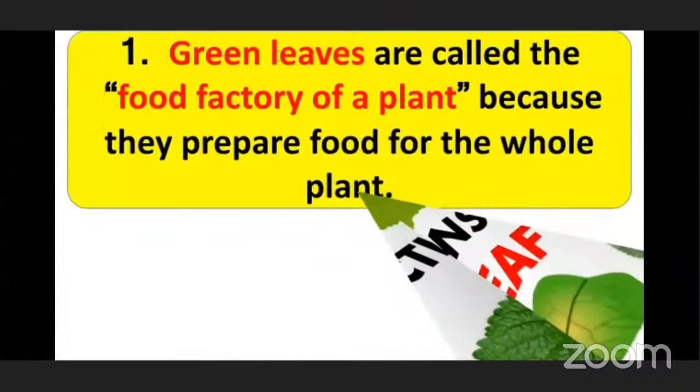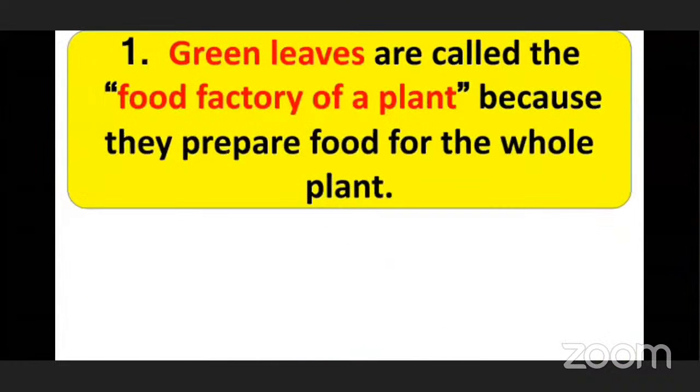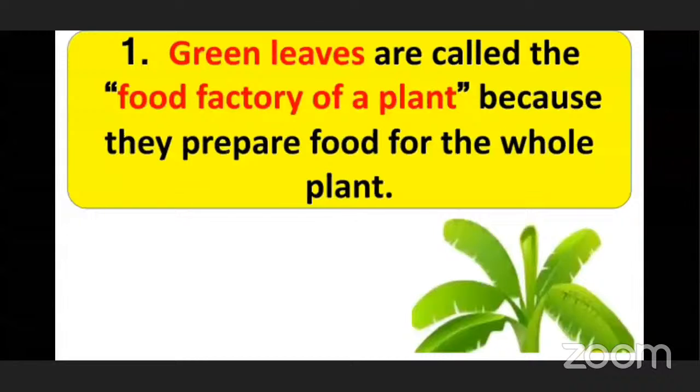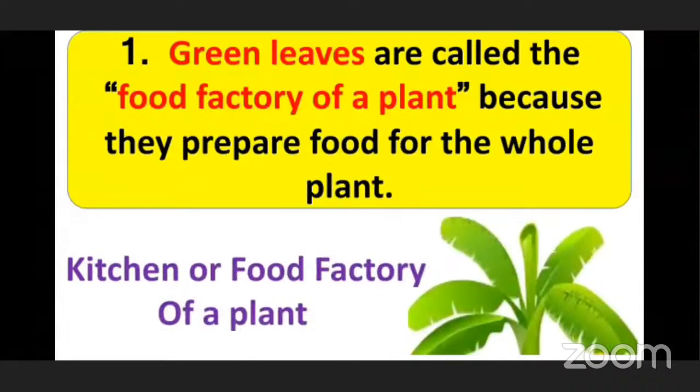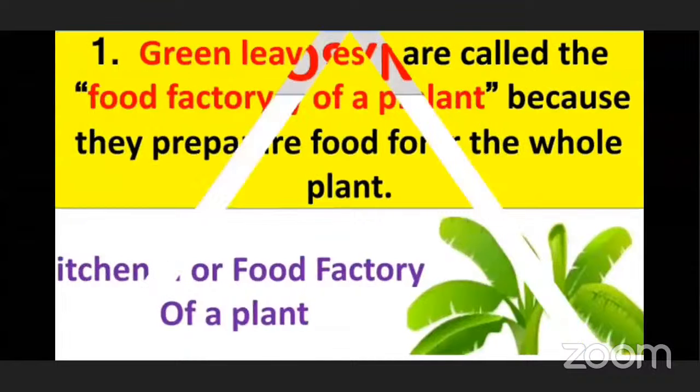The first function is the most important. Green plants make their own food. And dear children, first of all, can you tell me which part of a plant prepares food? Yes, they are green leaves. Green leaves prepare food for the whole plant. Because of this, they are also known as the kitchen or food factory of a plant.